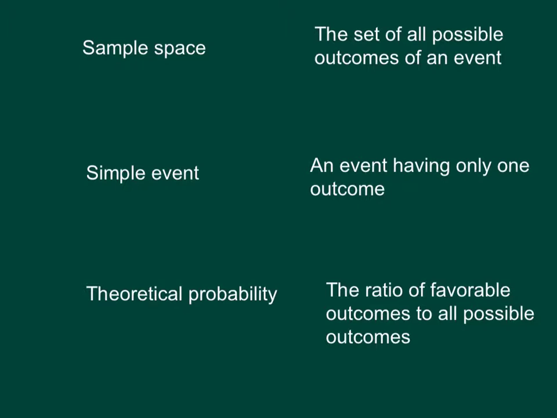Alright, to really understand the probability and understand your chances of losing all your money or maybe getting an opportunity to win, here's a few things you want to pay attention to. The first is sample space. Now, a sample space is basically everything that could possibly happen. So you see here the official definition is the set of all possible outcomes of an event.